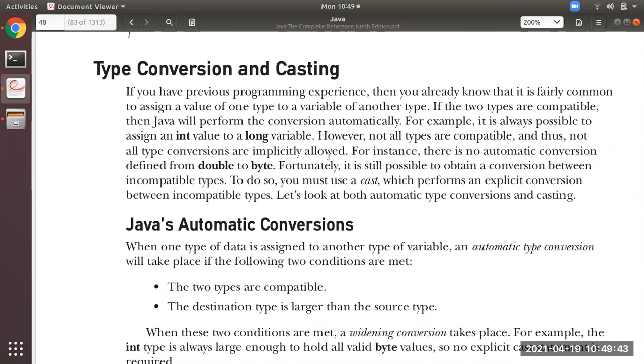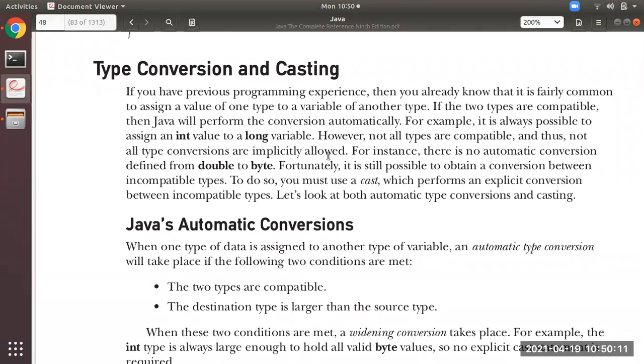Now, type conversion, for example, assigning an int value to a long value. What is int value to long value conversion? You're assigning a 32-bit value to a 64-bit value. As we all know, a 32-bit value is smaller in size when compared with 64-bit, so easily you can place a 32-bit value into 64-bit size.